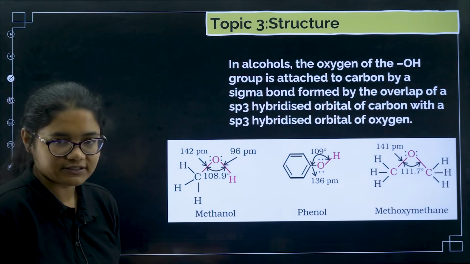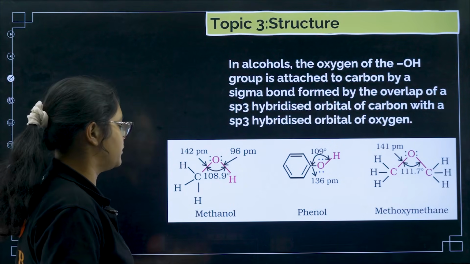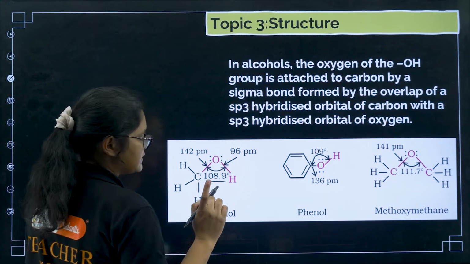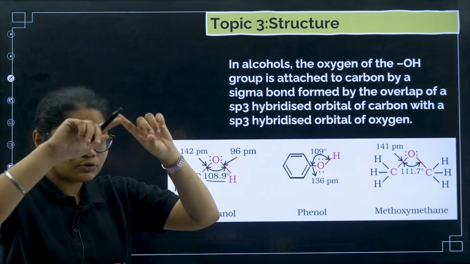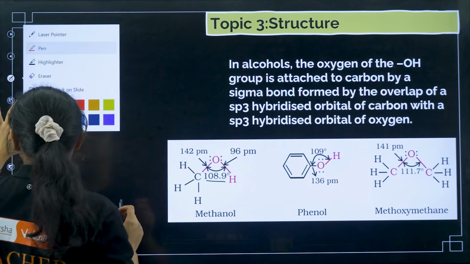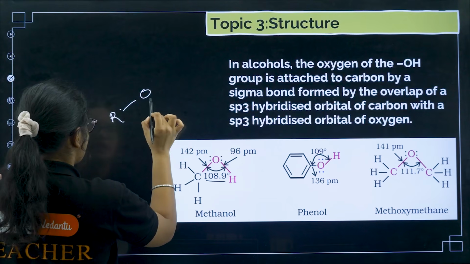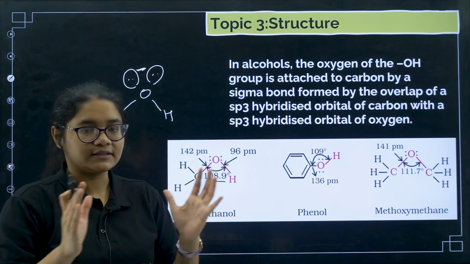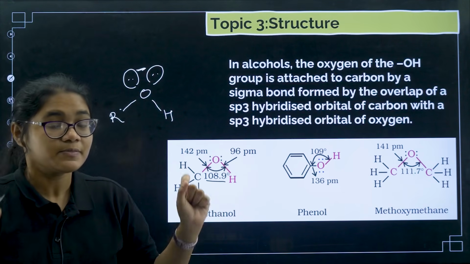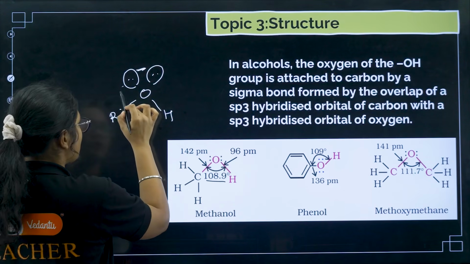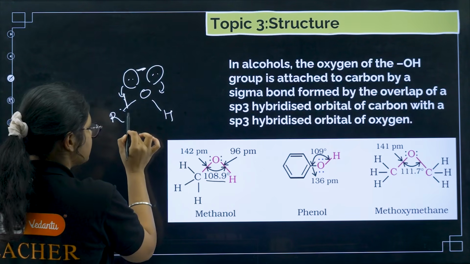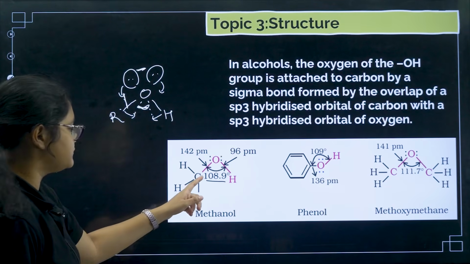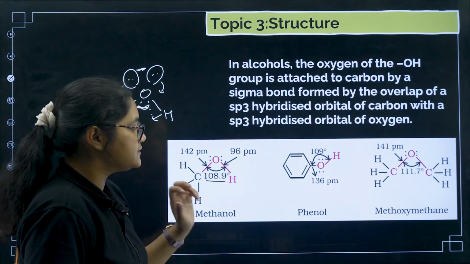Now coming to the structure, there are 2 important things that you should know about the bond angle. In alcohols, the bond angle is slightly less than the tetrahedral angle. That is because of the 2 lone pairs that are present, right? You can see that this is OR and this is H. You have 2 lone pairs here. These 2 lone pairs repel each other, they push each other far away. If that is happening, this bond will come closer, this will come closer. So that is why the bond angle will decrease. How much we are getting? 108.9. Now in case of ether, what happens?